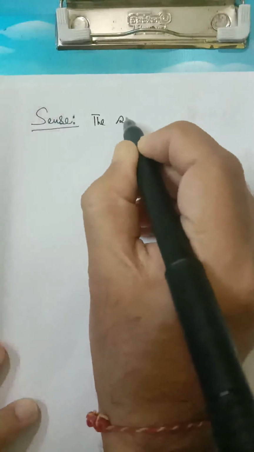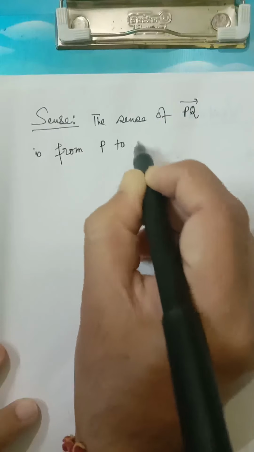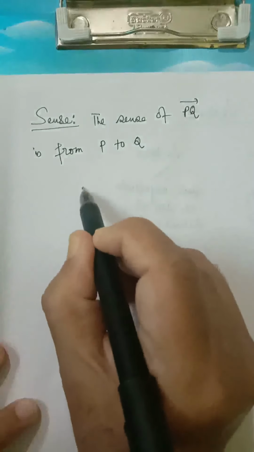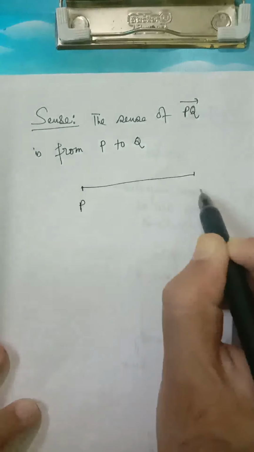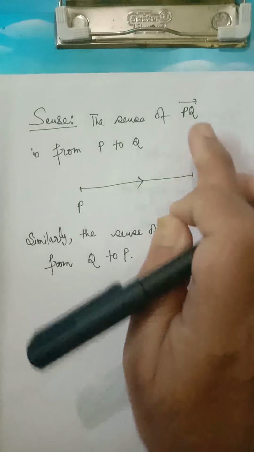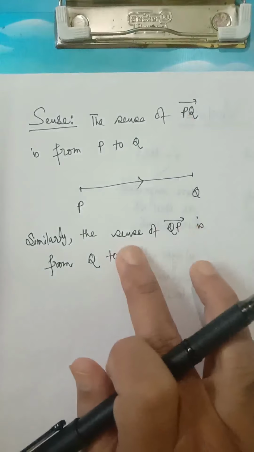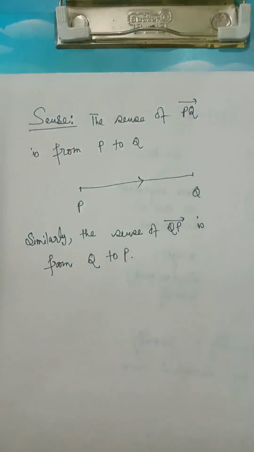Now I will explain what is sense of a vector. The sense of PQ vector is from P to Q. Similarly, the sense of QP vector is from Q to P. PQ vector means direction is from P to Q, QP vector means the direction is from Q to P. This is called sense of a vector.